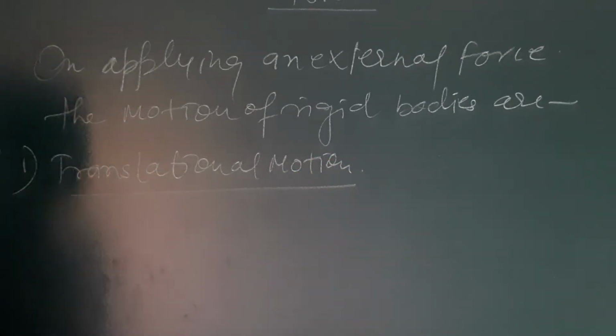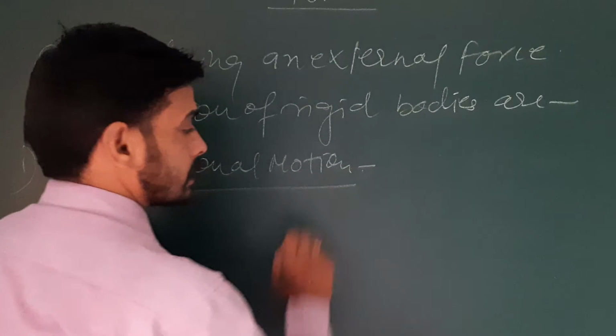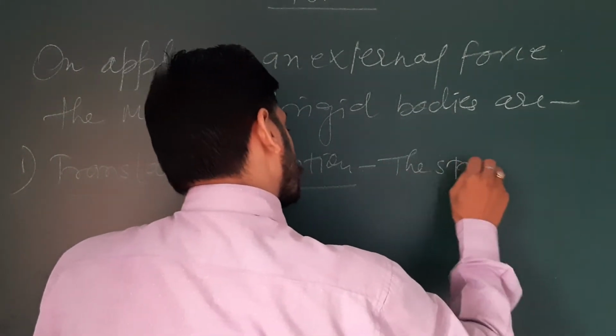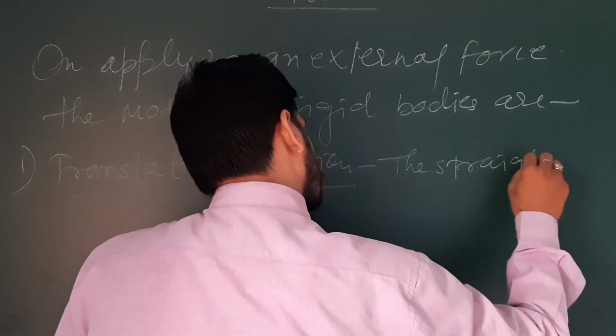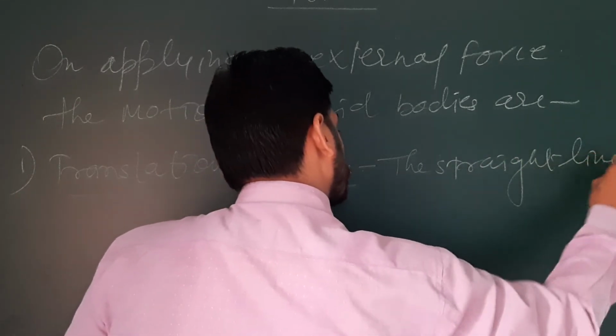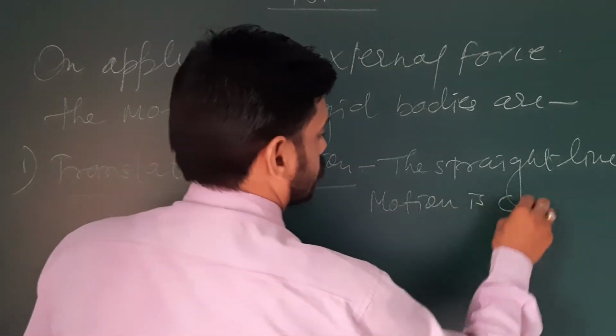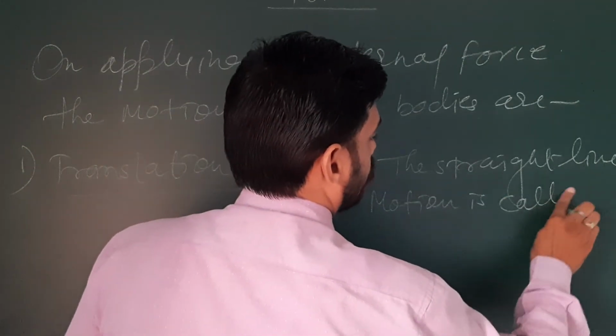Which type of motion is said to be translational? The straight line motion is called translational. How can it be defined?